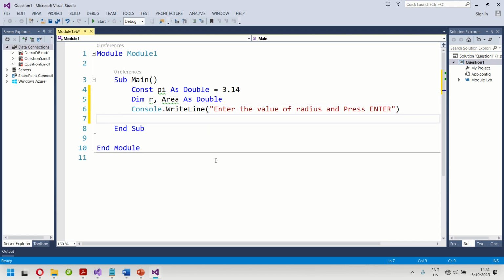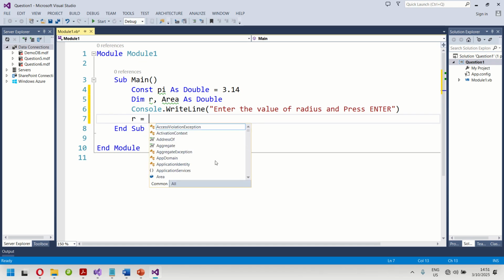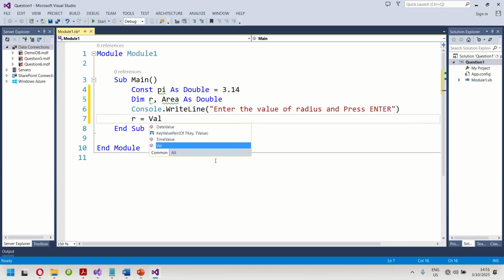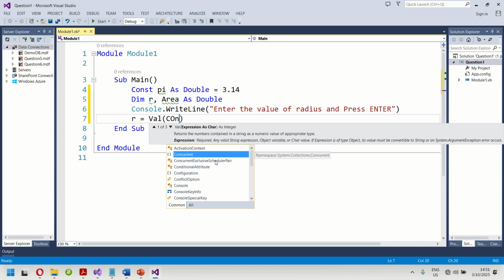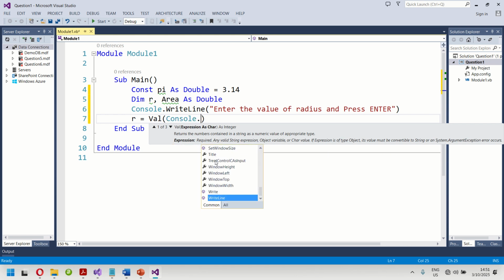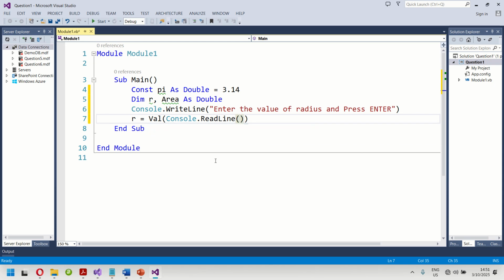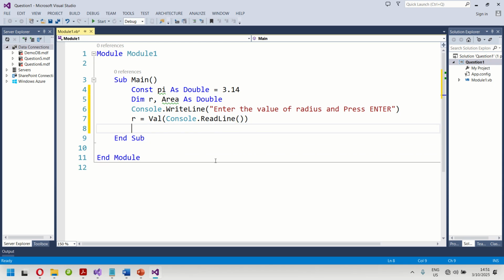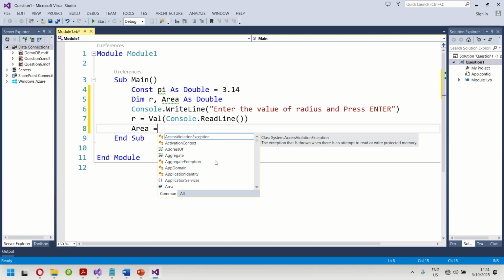Right? Then we put our r now equals to. Now we calculate the what? The area. With the formula we were given, that is pi r squared.